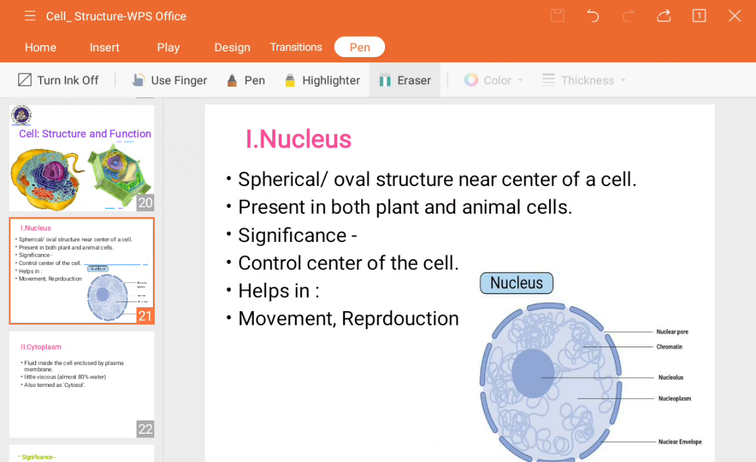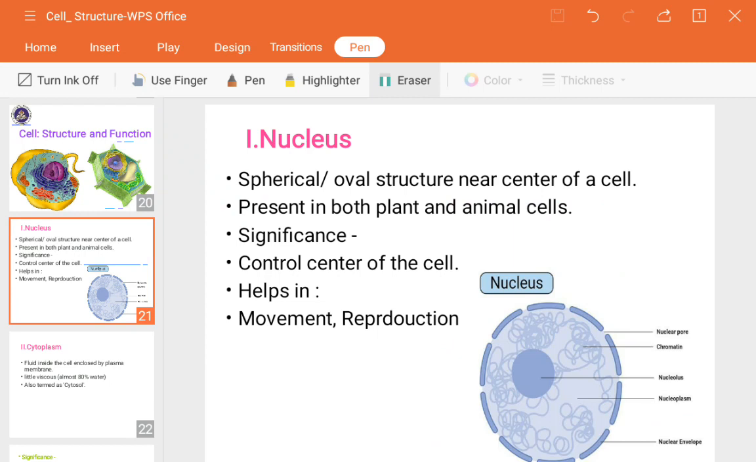So how does it look? It is spherical or oval in shape, and it is present inside the center of a cell. It is present in both plant and animal cells, because without it the cell cannot work. Not only plants and animals, it is present in every cell, whether single-celled or multicellular. And what is its significance? It controls the center of the cell and helps in movement and reproduction.